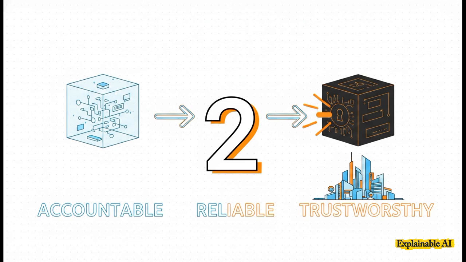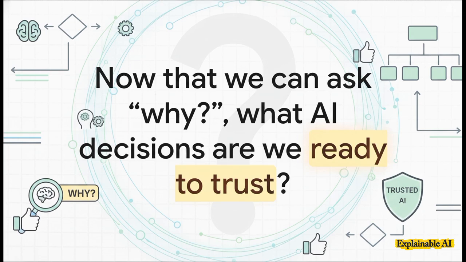Because at the end of the day, that's the whole point, isn't it? Whether we build a glass box or learn how to unlock a black one, we're moving towards the future where AI isn't just powerful, but it's also accountable, reliable, and something we can fundamentally trust. This ability to ask why, well, that changes the whole game. It's the absolute foundation for responsible innovation.